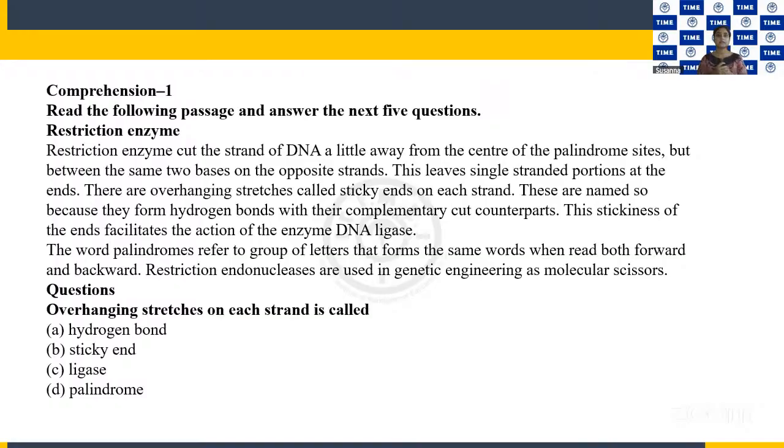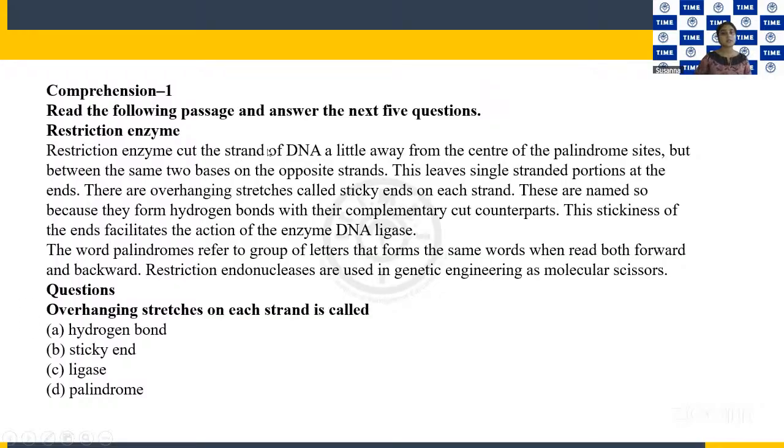So let's read this. It's a comprehension question. Read the following passage and answer the next five questions. So you have a passage followed by five questions which you have to answer. Restriction enzyme is the heading. So let's read the passage.